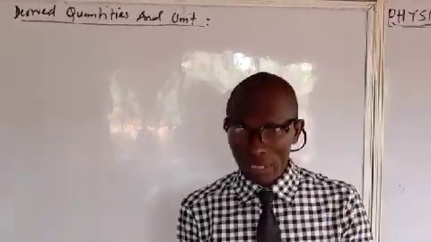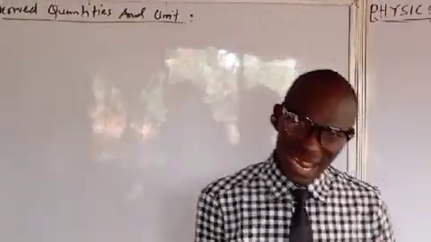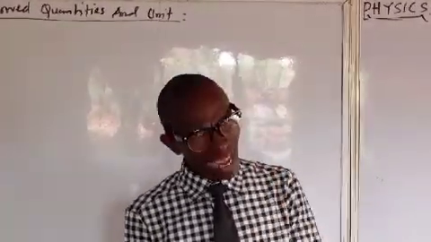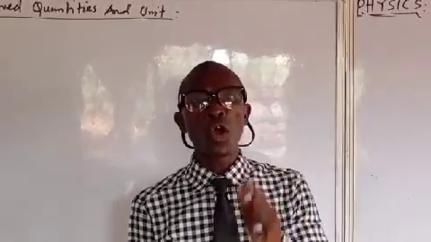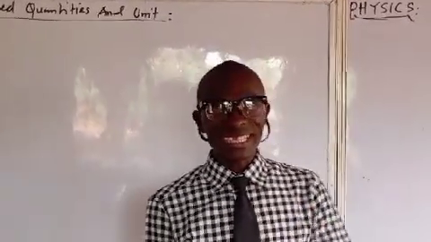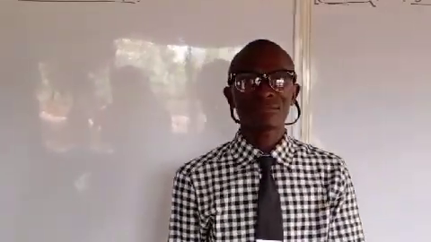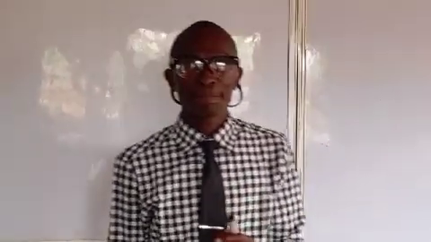Derived quantities depend on the fundamental quantities for existence.